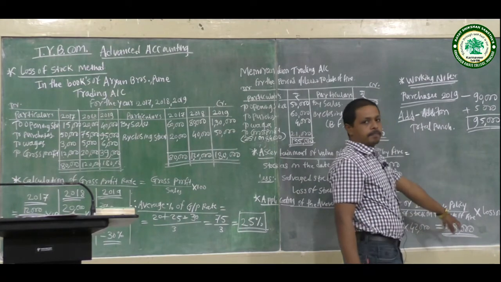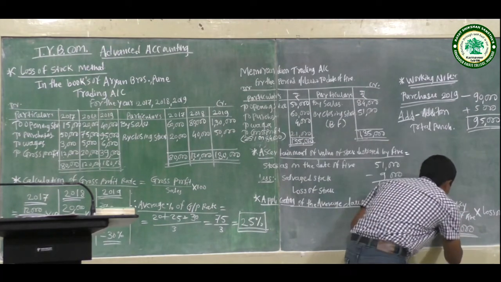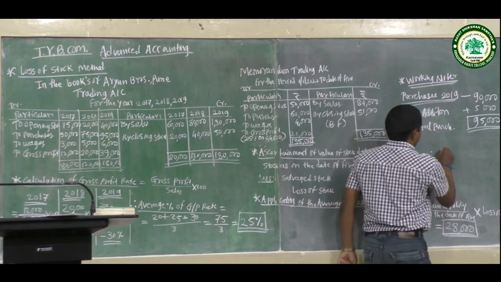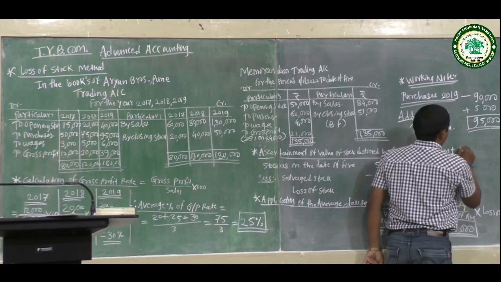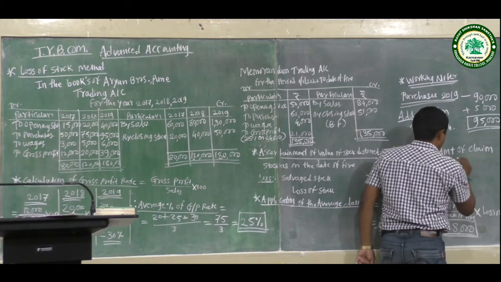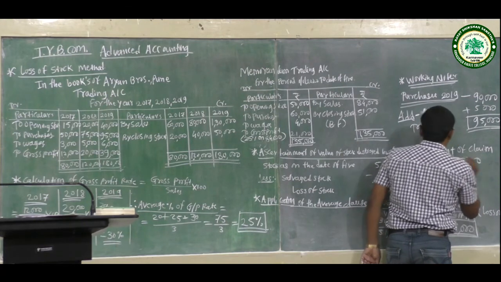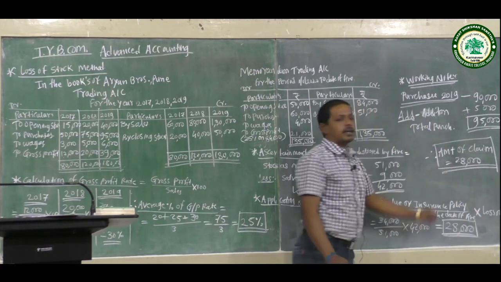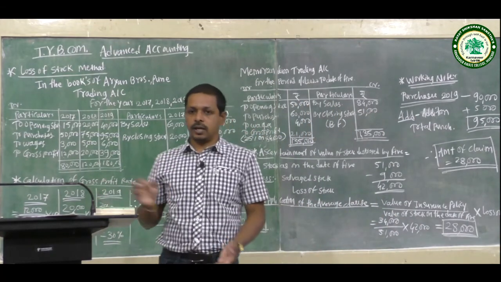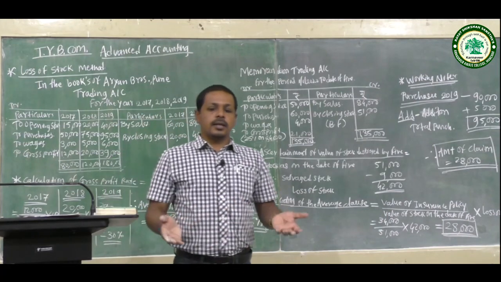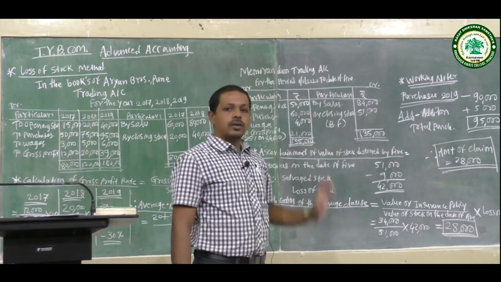The amount of claim is 28,000 for Aryan Brothers Pune.